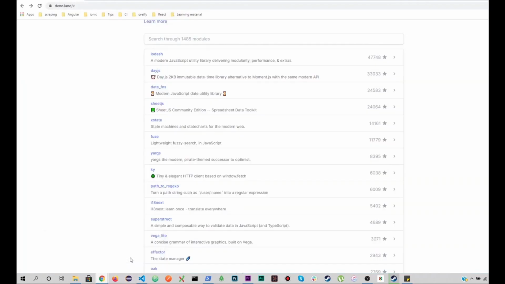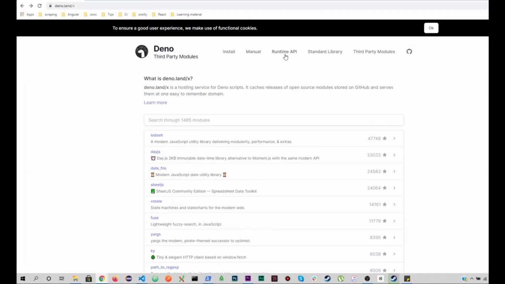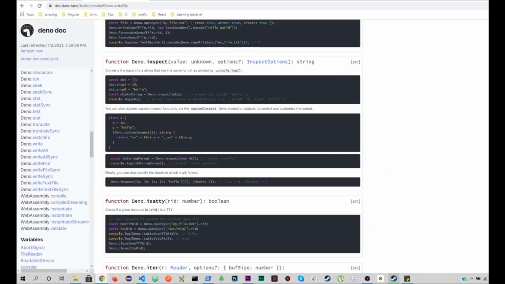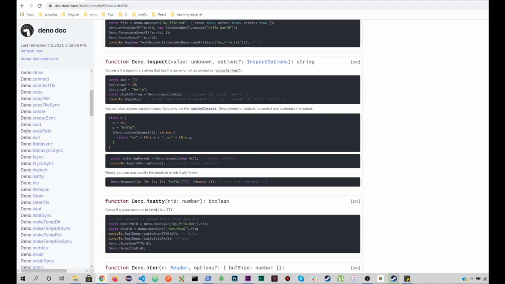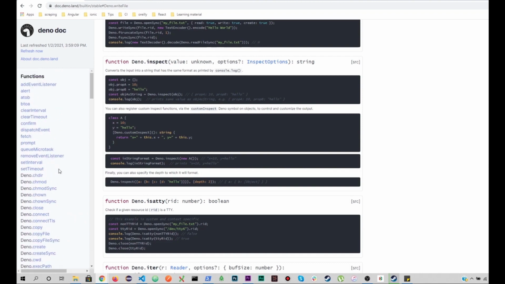So let's explore a few of these libraries. In Deno, we have this standard library that is also available in Node. It is a built-in thing, and all these things can be accessed through the Deno keyword, dot, and then the function name, right?